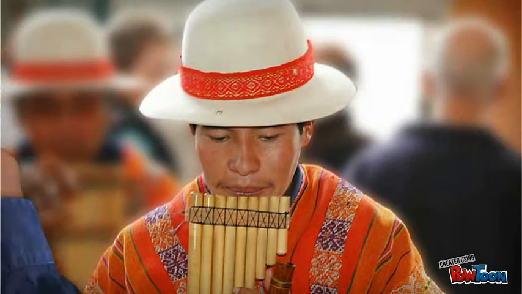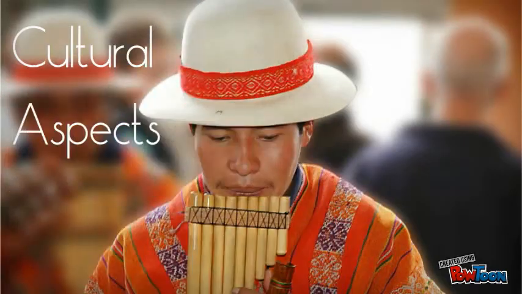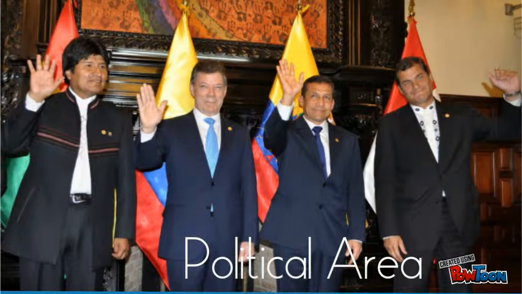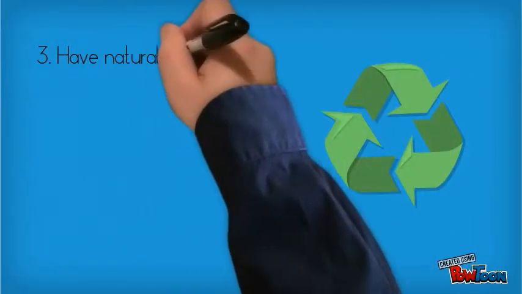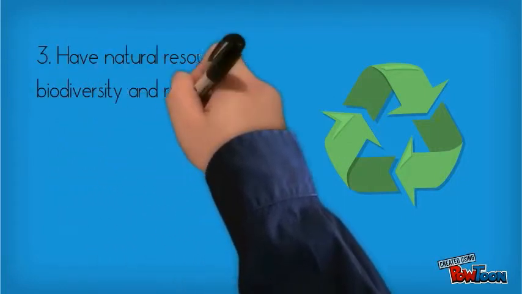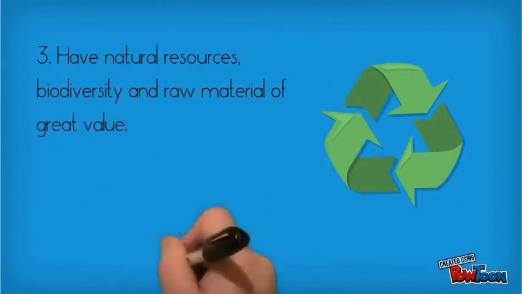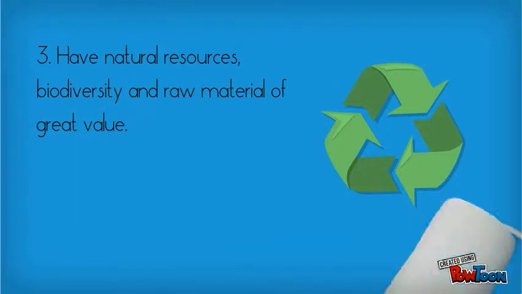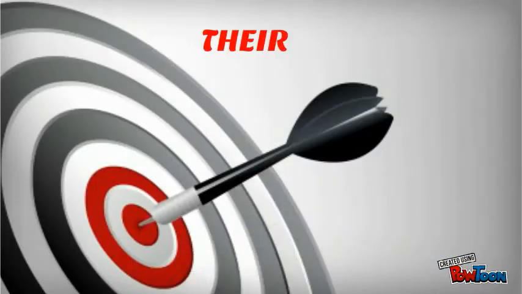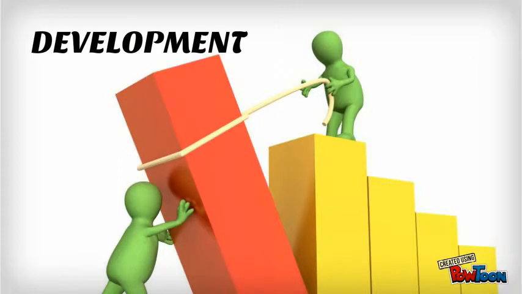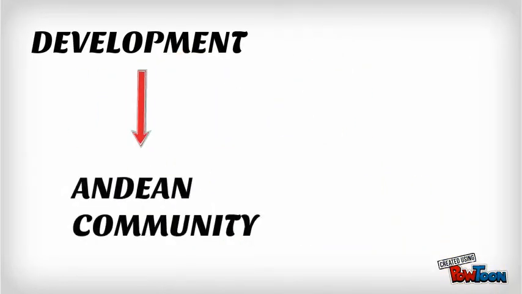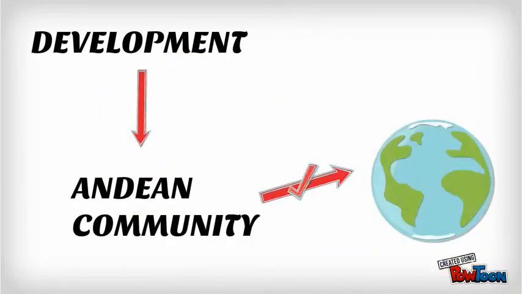Also, the four countries need to increase the international trade. This integration allows signing agreements about cultural aspects and political area among them or with another organization or RTA. The four countries have natural resources, biodiversity, and raw material of great value that allows the creation of an economic growth zone. The regional integration has a common objective, which is to achieve more balanced and comprehensive self-development through Andean, South and Latin American integration.